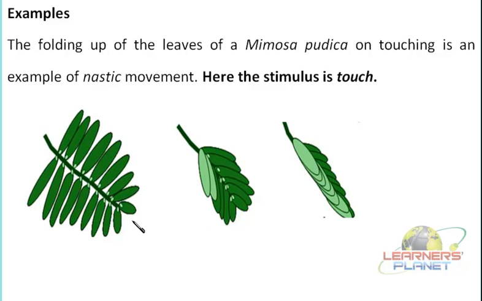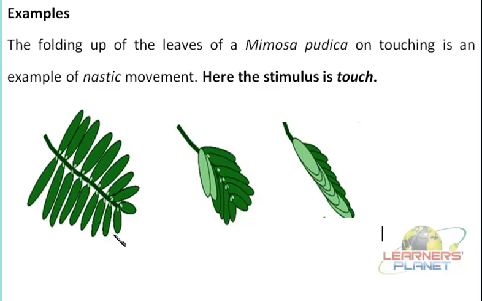Which is not so in the case of tropic movements. Over there the time is taken by the plant to show the response. Although the reactions are actually taking place inside, the growth which is observed physically takes some time. Now here, the part wherever you are touching, suppose we touch over here, this process will start, and an impulse will be generated to bring the response in the further lying parts of the plant also.